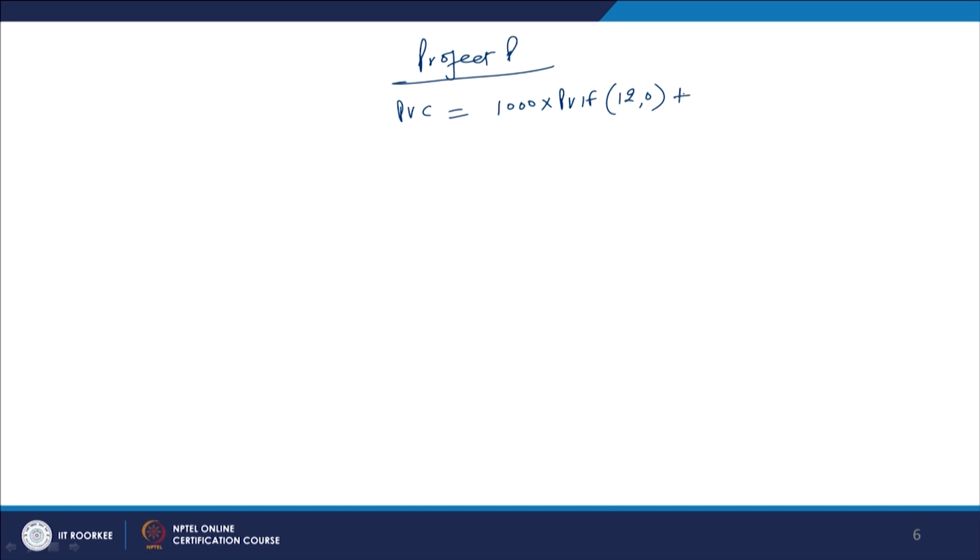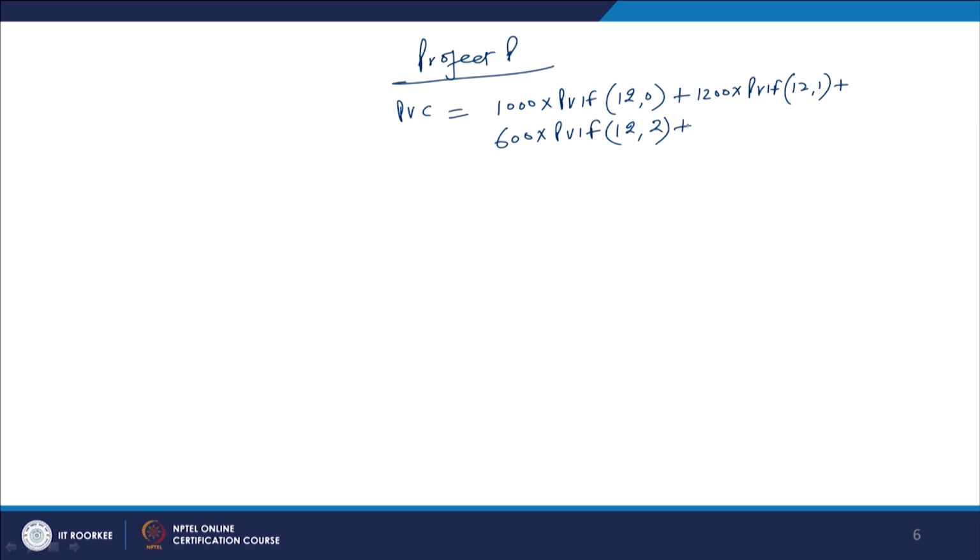The second part is 1200 into PVIF, the present value interest factor, at 12% for year 1. Then plus the next cash outflow, 600 into PVIF at 12% for 2 years.